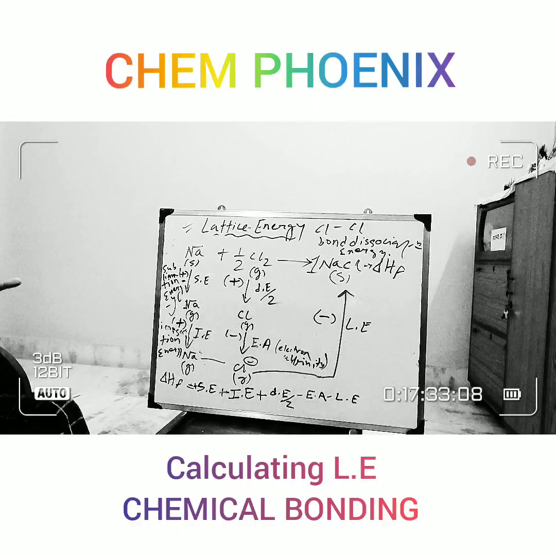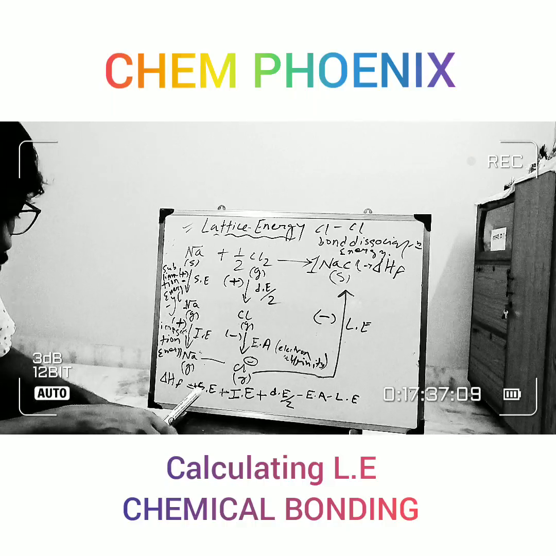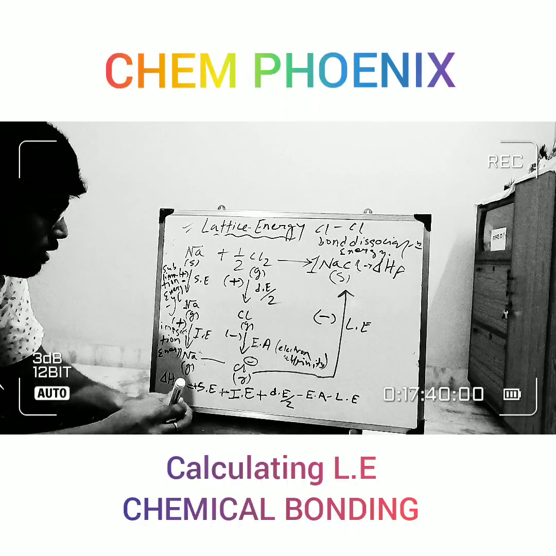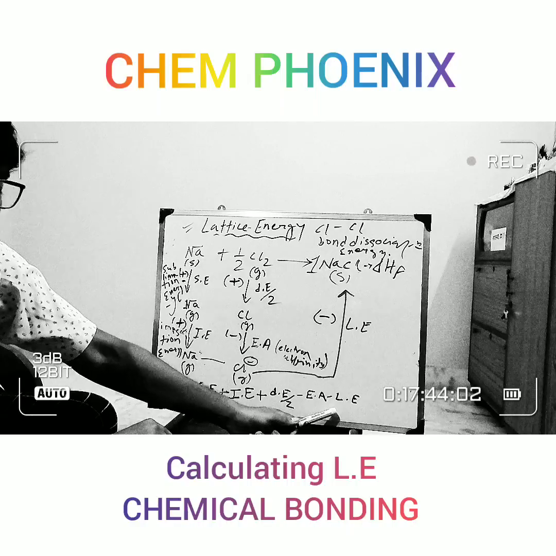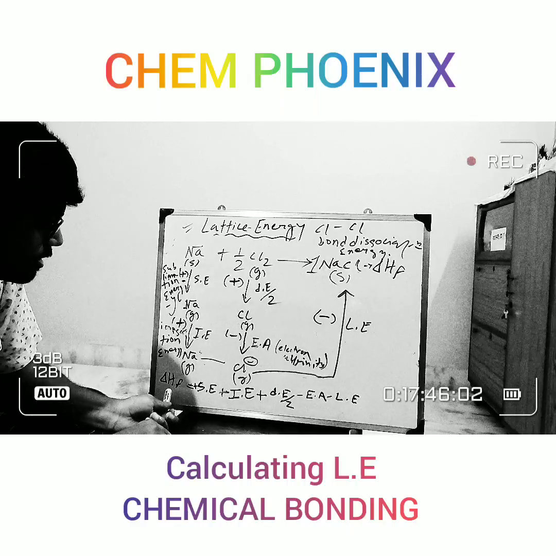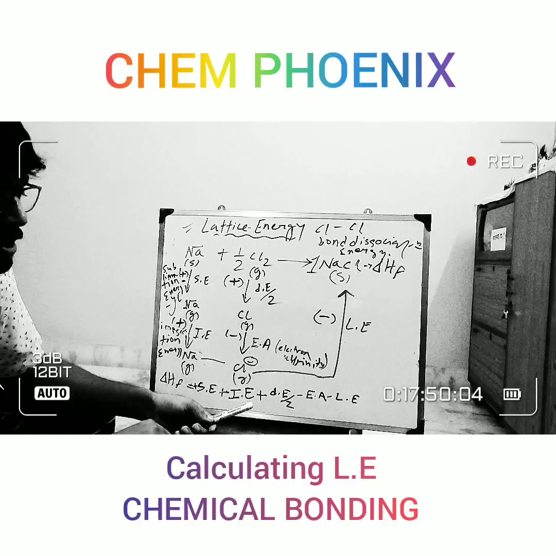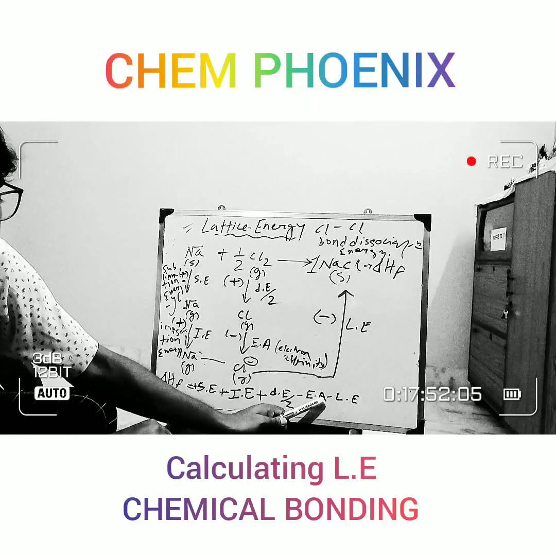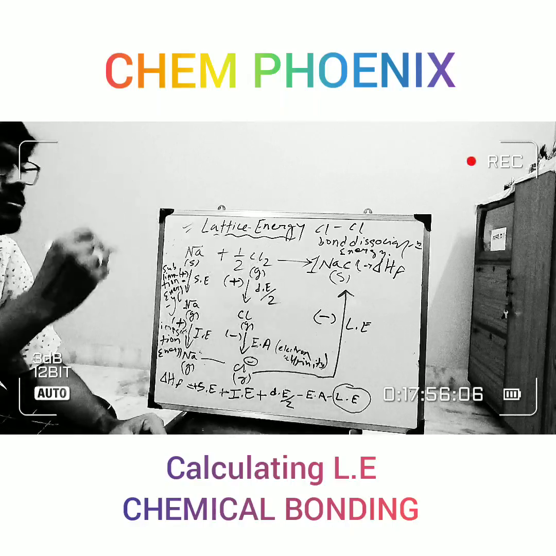So whenever a question is asked in the examination or in the entrance, many times you have to calculate lattice energy. You will be provided heat of formation, sublimation energy, ionization energy, dissociation energy, electron affinity, and you have to just calculate this lattice energy.